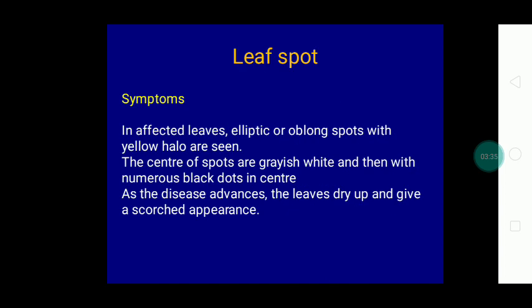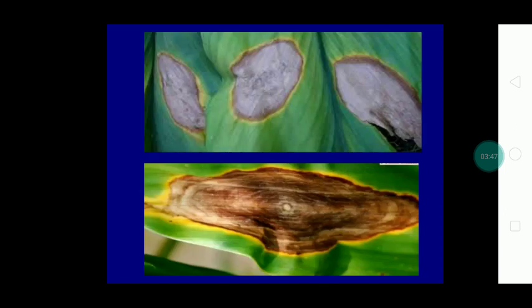Second one is leaf spot caused by Colletotrichum capsici. It is the most destructive foliar disease. The disease incidence will be high during high humid conditions. Initially, the spots are elliptic or oblong in shape. The mature spot appears as a grayish white center with a brown margin surrounded by a yellow halo.